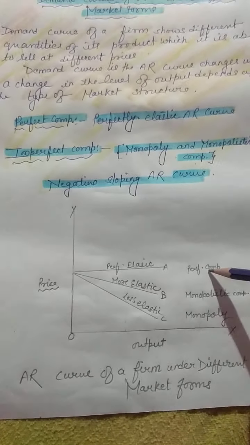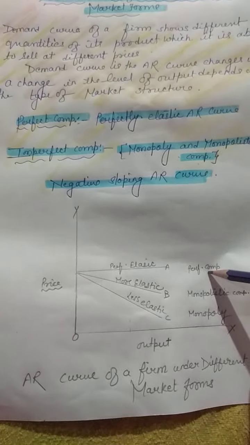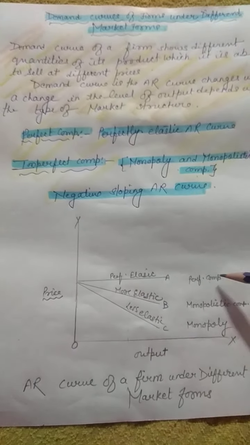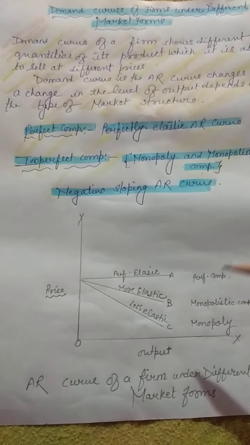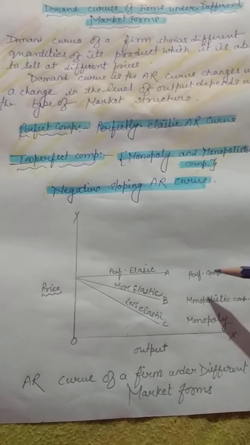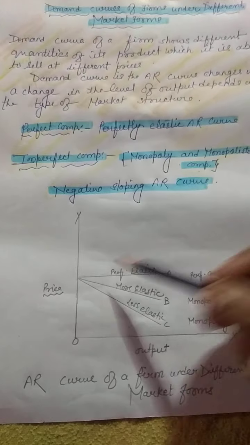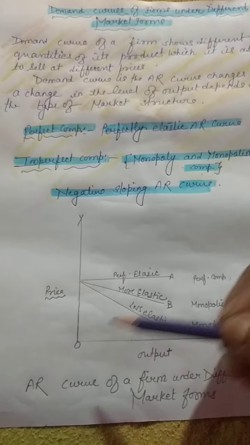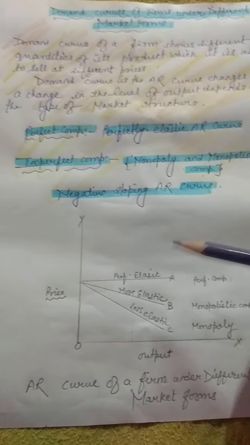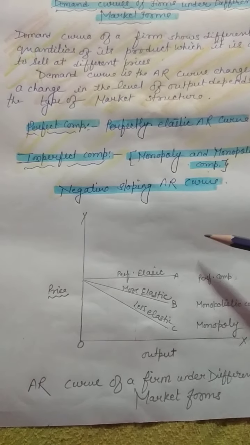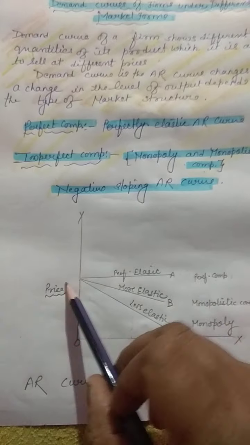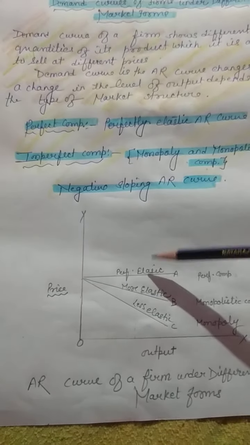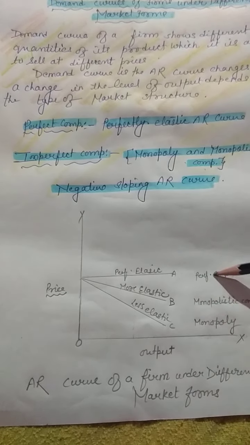And all of you know, children, that in perfect competition, the price is homogeneous because the products are also homogeneous, the same. That's why it is perfectly elastic, because the producer has no need to reduce the price to sell the product more and more. I hope all of you understood about the perfectly elastic curve. This is perfect competition.